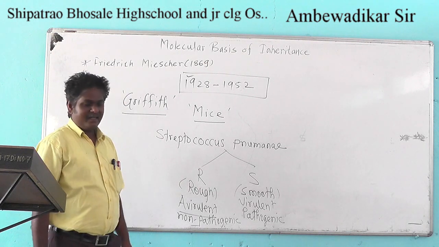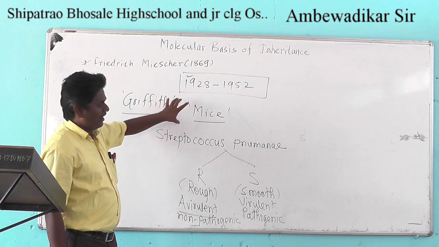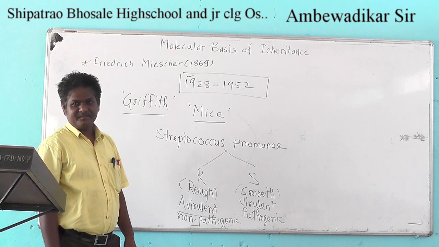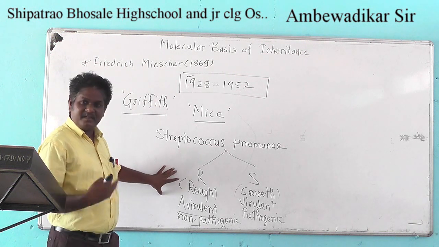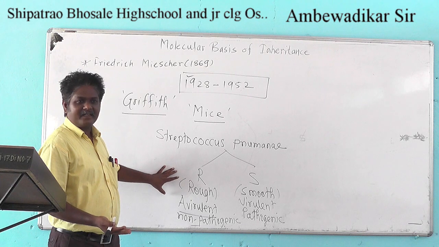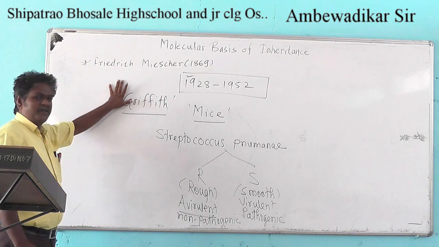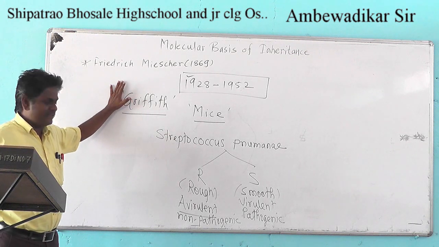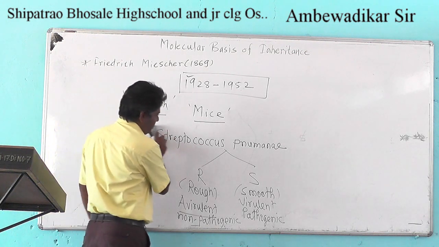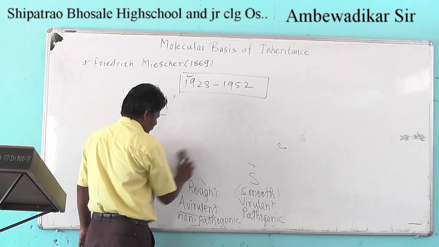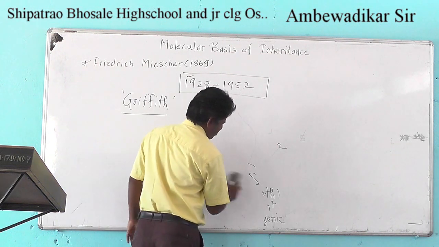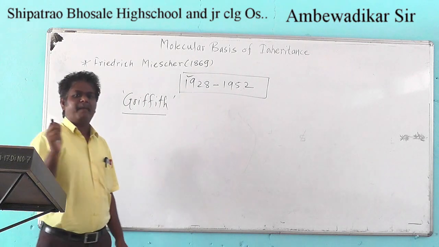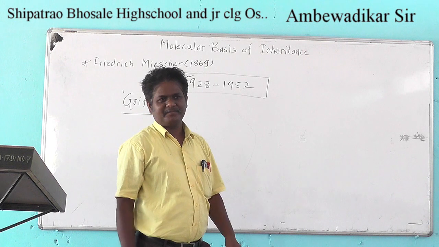What will be the effect when the S strain infects the mice? And if the R strain is injected, what will be the effect? Such effects were studied by Griffith. Griffith conducted various research on Streptococcus pneumoniae, and some experiments led to bacterial transformation.